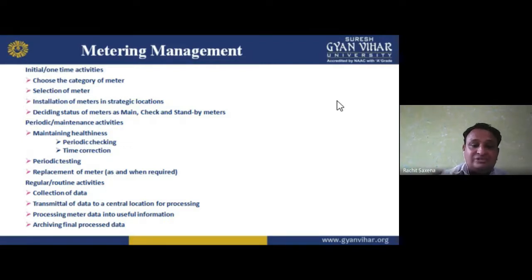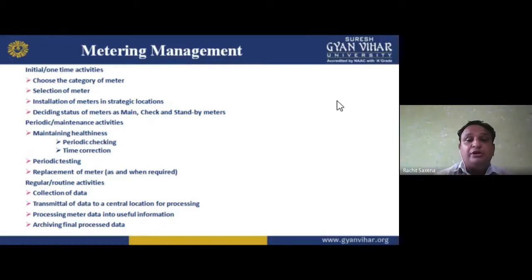Transmittal of data to a central location for processing. Processing metadata into useful information. And archiving, we can say the final process, combining all. So this comes in the category of metering management.